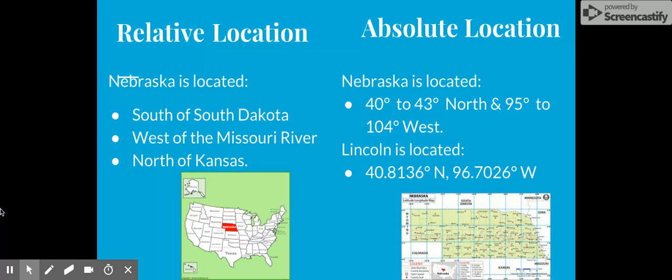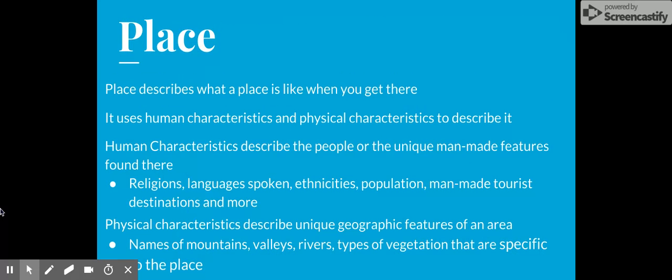So the examples I have for location for the state of Nebraska in regards to relative location, I have that Nebraska is south of South Dakota. It's also west of the Missouri River, and it is north of Kansas. If I'm looking at absolute location and I wanted to box it in by its coordinates, I could say it's 40 to 43 degrees north, and it's 95 to 104 degrees west. I could also give the exact location of where Lincoln is with its GPS coordinates. I could say it's 40.8 degrees north and 96.7 degrees west.